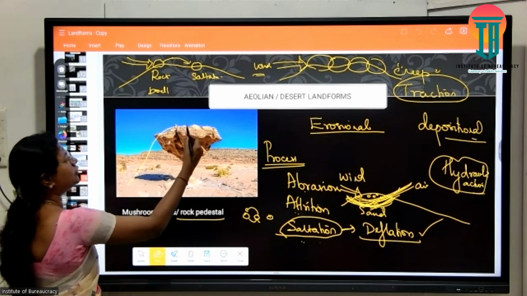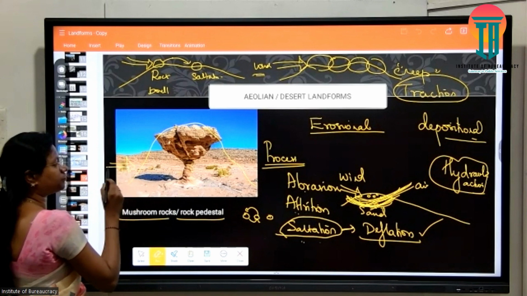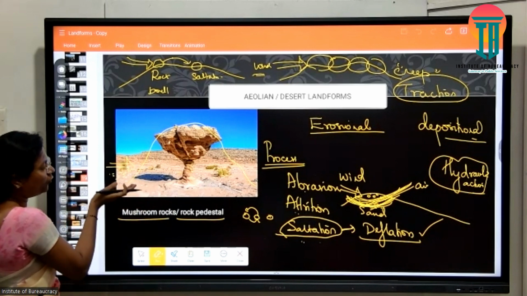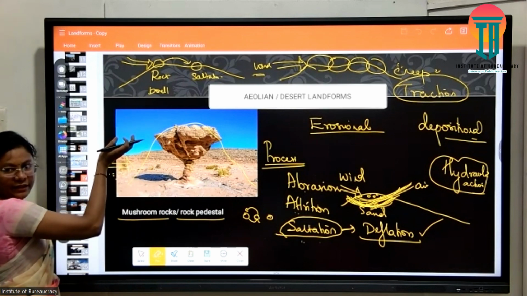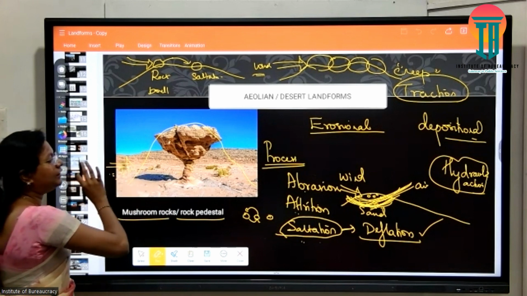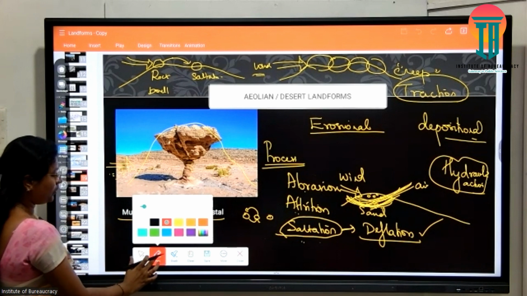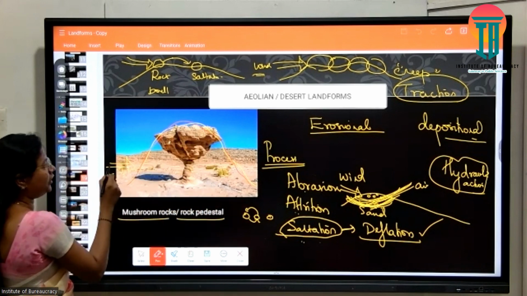If this is my initial rock, the rock is subjected to wind erosion and the wind will carry the debris mostly in the lower layers. As you go higher, the weight holding capacity of the air decreases, so maximum debris would be in the lower half. When the wind hits this particular mountain, this is the earlier structure of my rock.